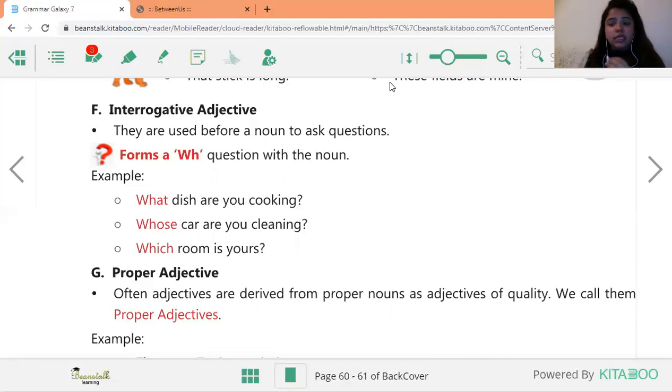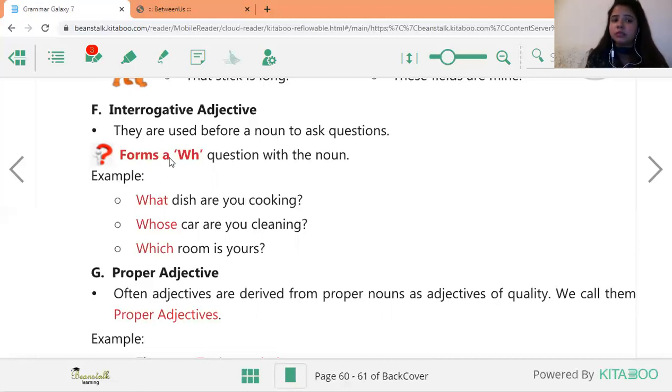So it is called interrogation. This process जब CID किसी इंसान से questions पूछ रही है क्योंकि वो उस पे doubt कर रही है, so that is called interrogation. ठीक है. So interrogative adjective, the word interrogative means questions. Okay. So they are used before a noun. ये noun से पहले use होते हैं to ask questions. What are the words? What, whose, which.